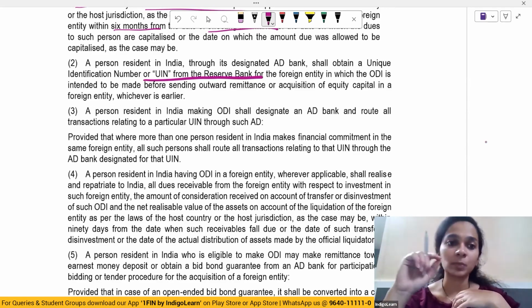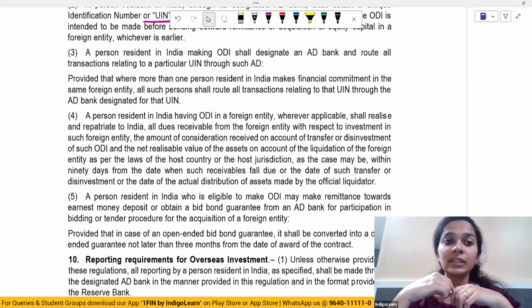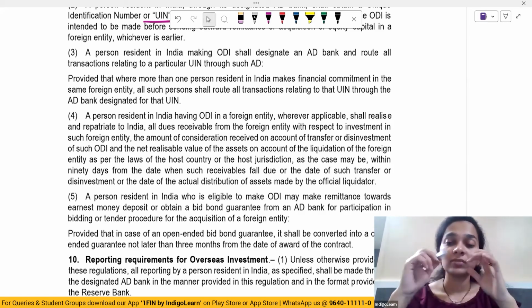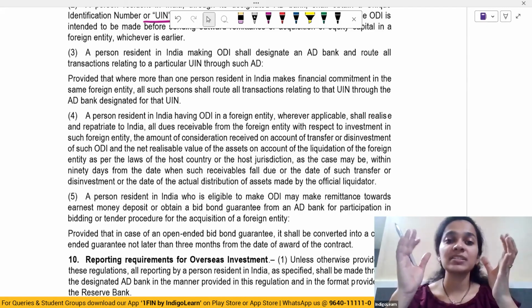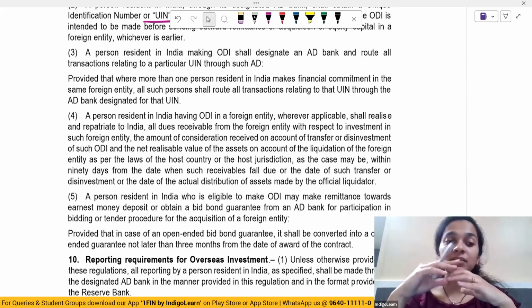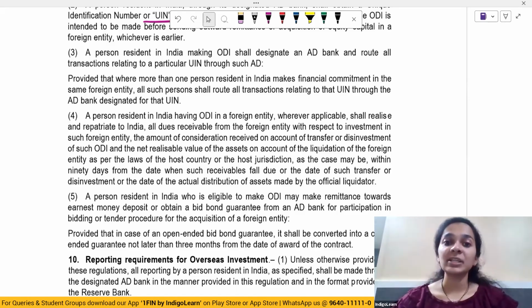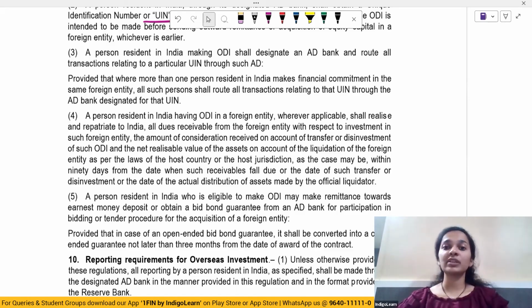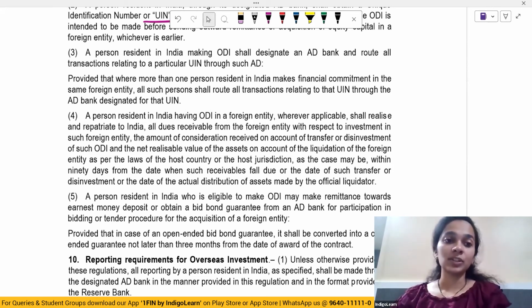So a UIN has to be obtained, and they'll also have to designate an AD bank, and all the transactions should be routed through that AD bank and, as per that, using that particular UIN. And where more than one person is making financial commitment in one foreign entity, then all persons should route their transaction relating to the UIN through the AD bank which is designated for that unique identification number.